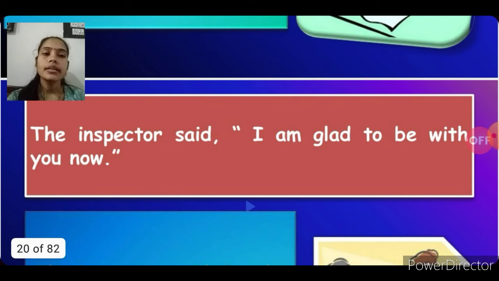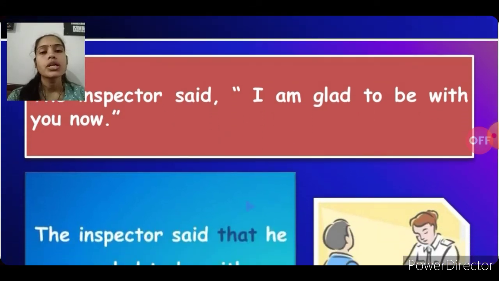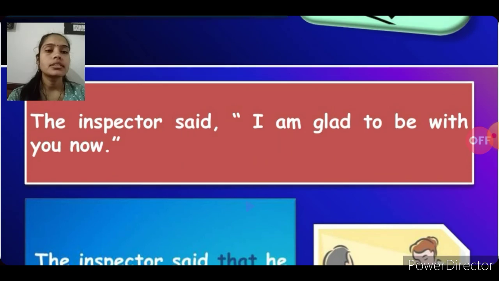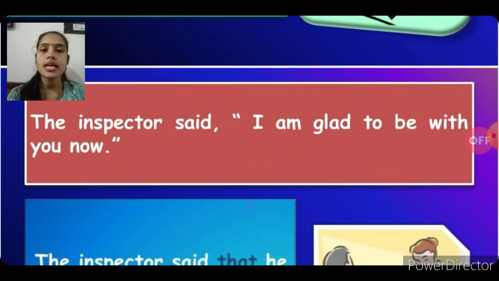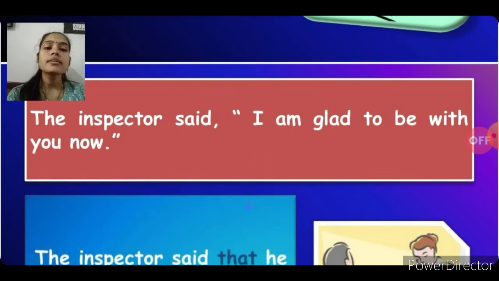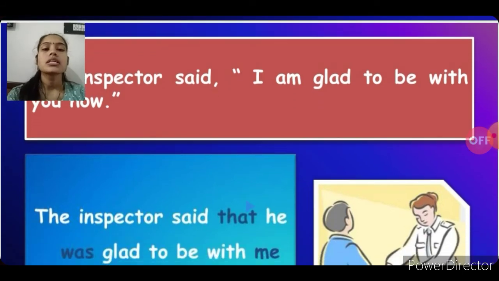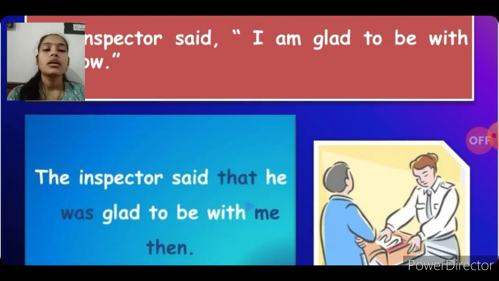The inspector said, I am glad to be with you now. Students, what will be the answer for this direct speech? So let's convert this direct into indirect. The inspector said that, the conjunction that will be used. The inspector said that he was glad to be with me then.